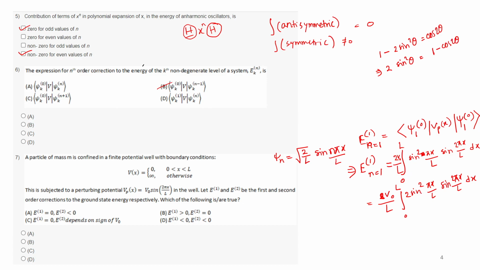In that analogy, 2 sine squared pi x by L will be 1 minus cos 2 pi x by L.